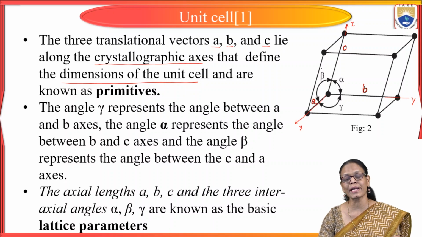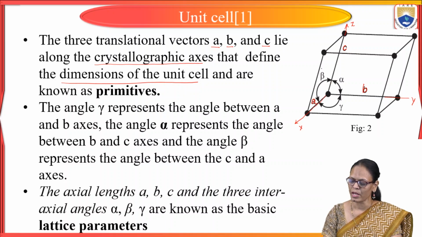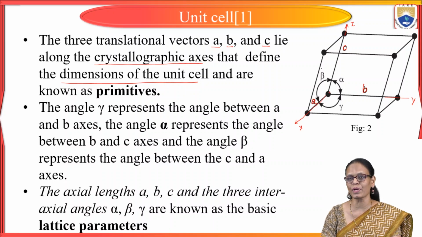Now, when it comes to the interfacial angles, the angle between B and C, that is opposite to A, we call it as alpha. Opposite to B, it is beta. And opposite to C, it is gamma.